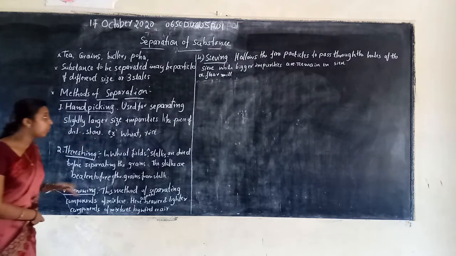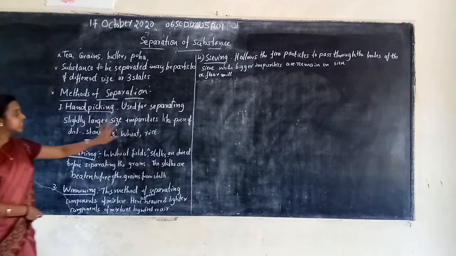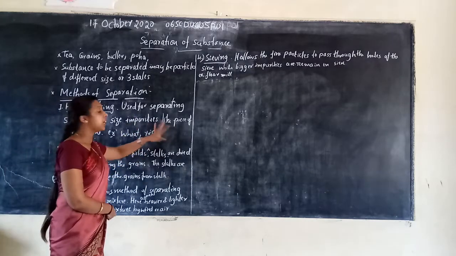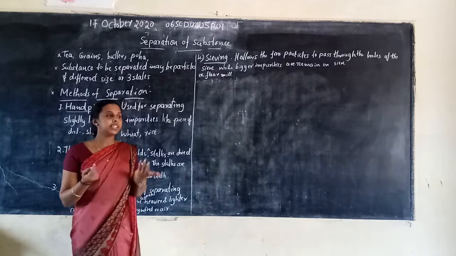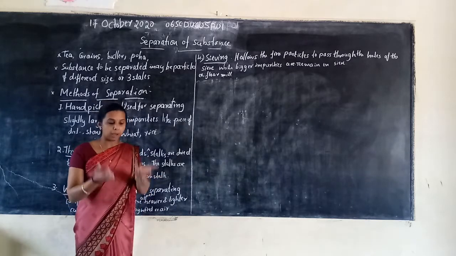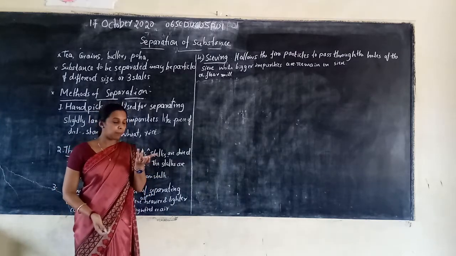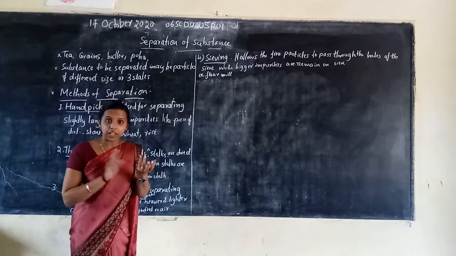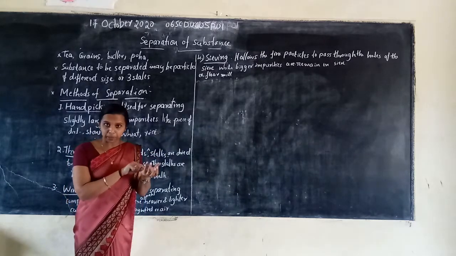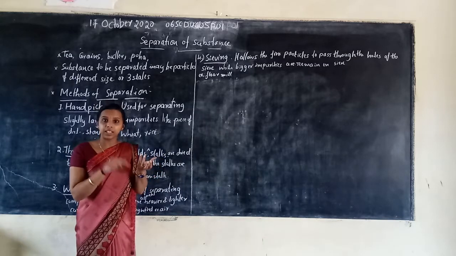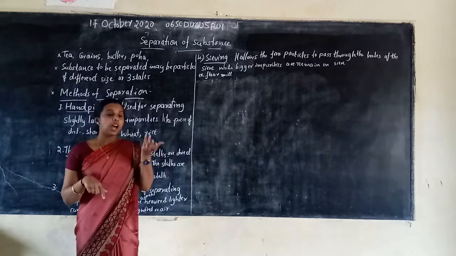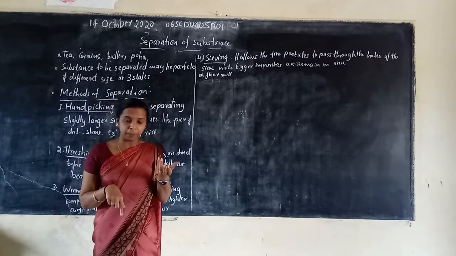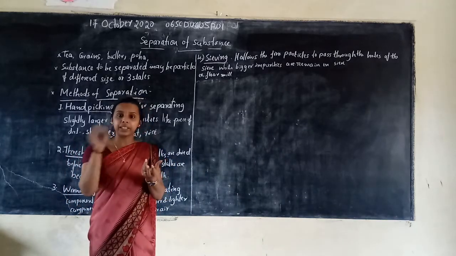It is used for separating the larger impurities present in our substance. If I take a cup of rice, before using it I should separate the dust particles present in the rice, right? How can I separate them? I separate these dust particles by hand picking.